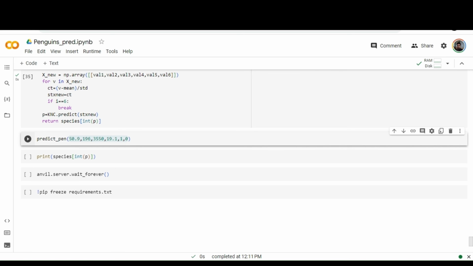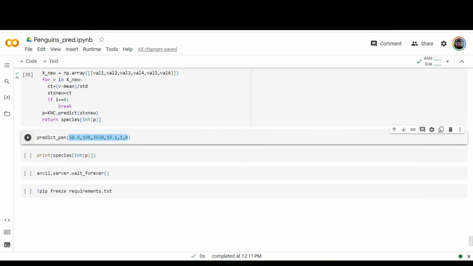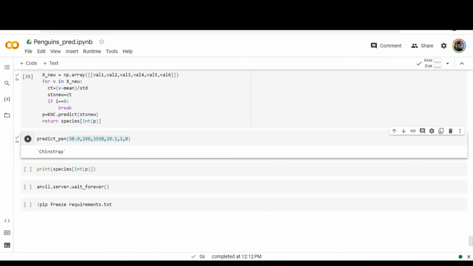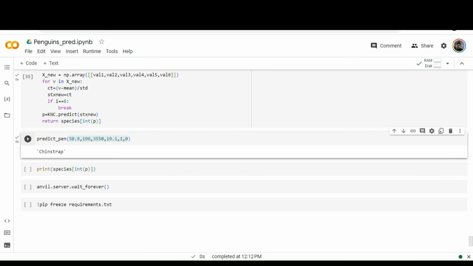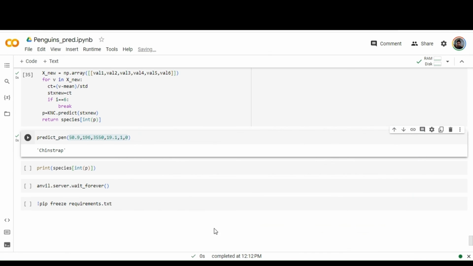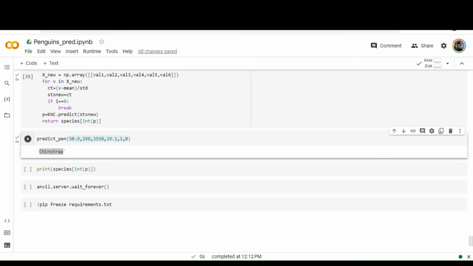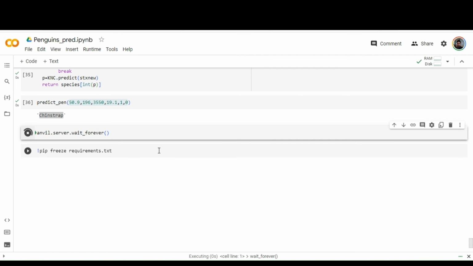I am going to execute it. Yes, we have got the exact output. Chinstrap is the species for this particular feature set: 50.9 culmen length, 196 flipper length, 3550 body mass, and 19.1 culmen depth.